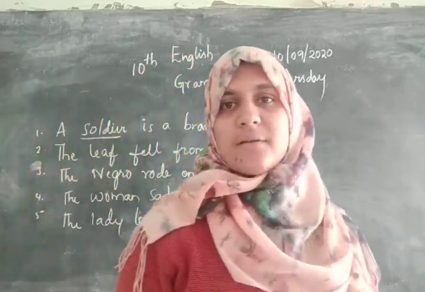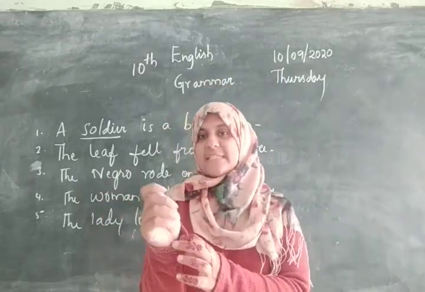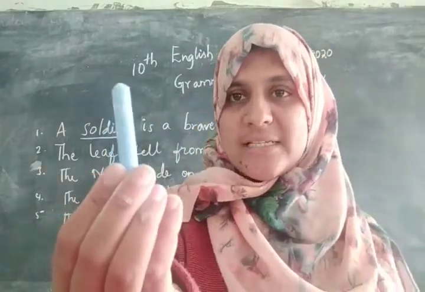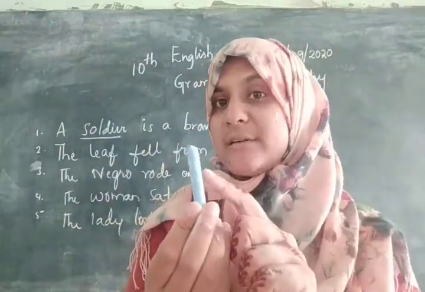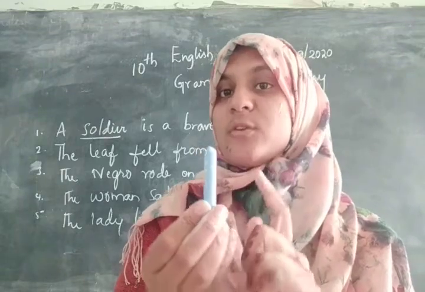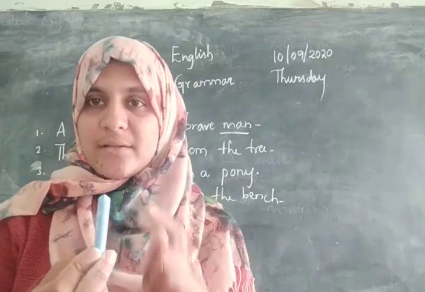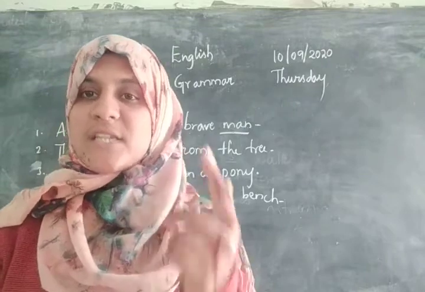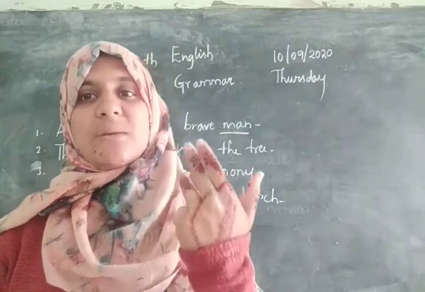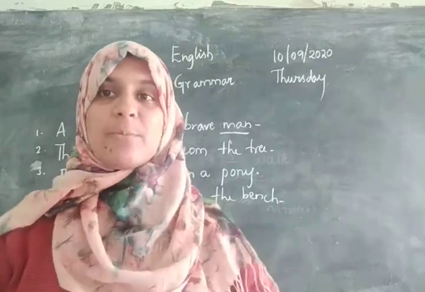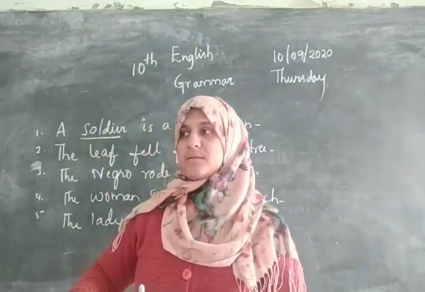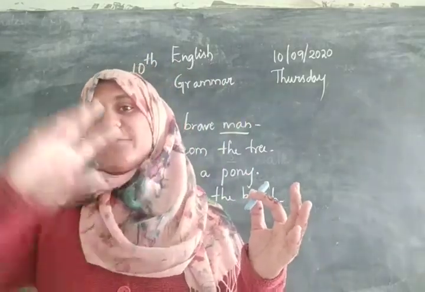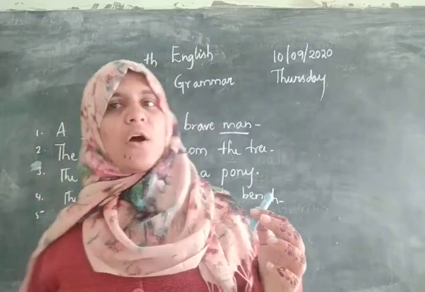What is an adjective? For example, just take this chalk. Okay? What is this? This is a chalk, isn't it? Chalk is a noun, but in which color is it? It is in blue color. So the word blue suggests that it is an adjective. What is an adjective? It describes a noun in terms of size, shape, color, or physical appearance. For example, there is a girl in the class and she's so fair. So fair suggests the quality of that girl. I have long hair.